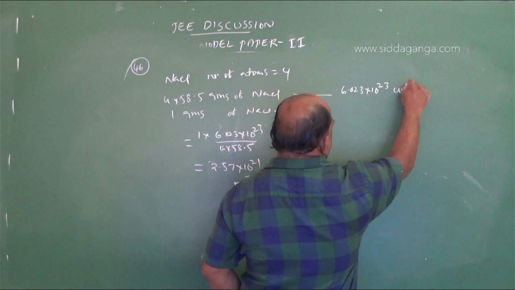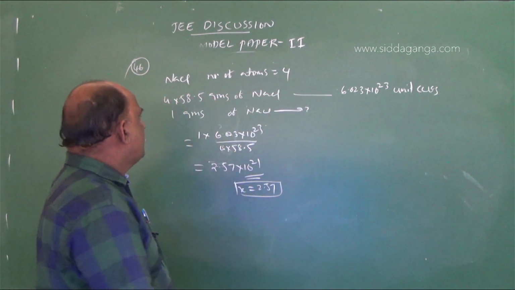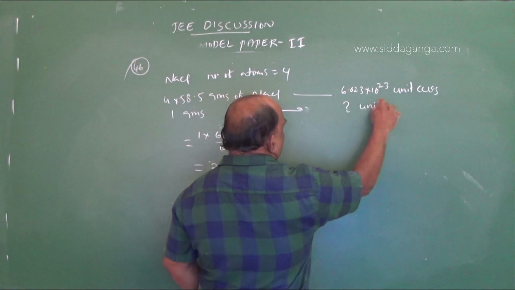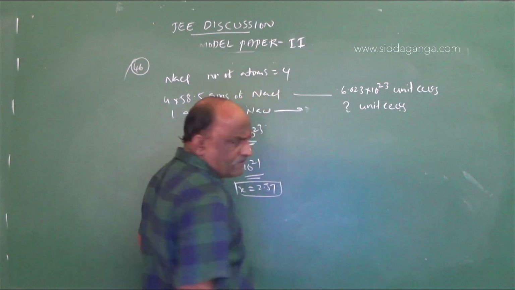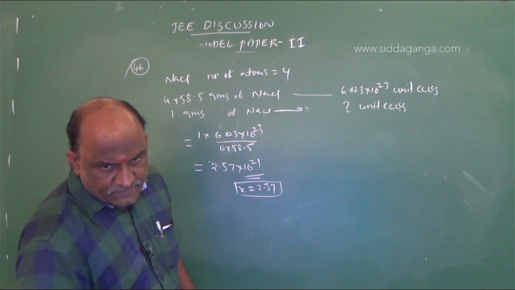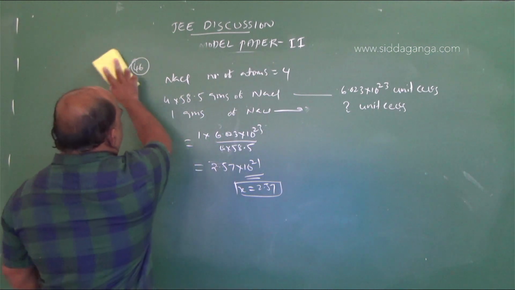So 1 gram of NaCl contains how many unit cells? This question is repeated many times. So the right answer is 2.57. You solve the question.